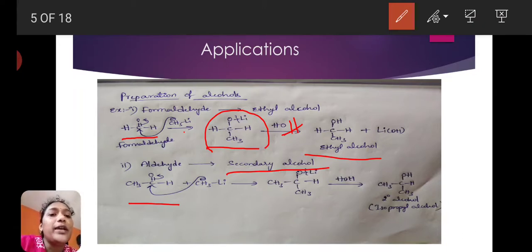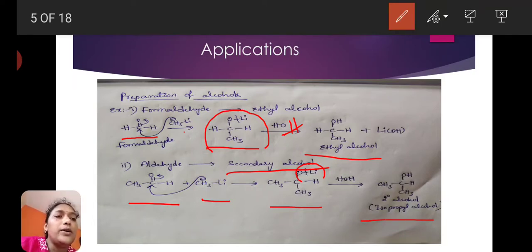Acetaldehyde reacts with methyl lithium, the organometallic compound, and forms a transition state, CH3CH3, where oxygen is bonded with lithium. On hydrolysis it will give a secondary alcohol.